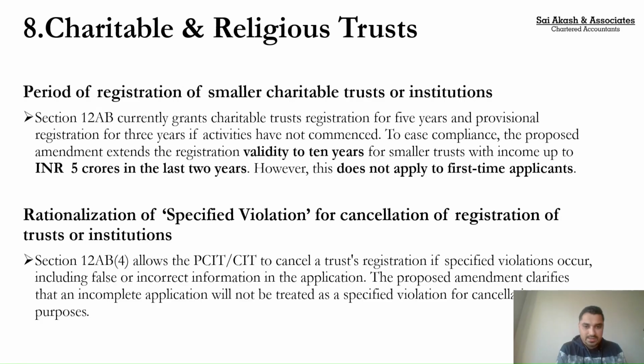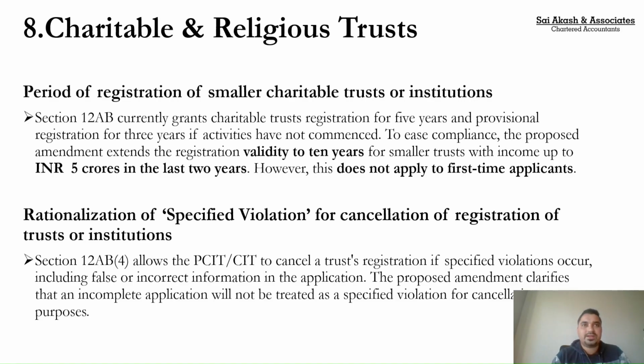Next, proceeding ahead, again a very important amendment. What was the provision? I'll tell you the provision. There is a provision which says that if you commit any specified violations as a charitable or religious trust, then your accreted income, which is the market value of your net assets, gets taxable at the rate of 30%.